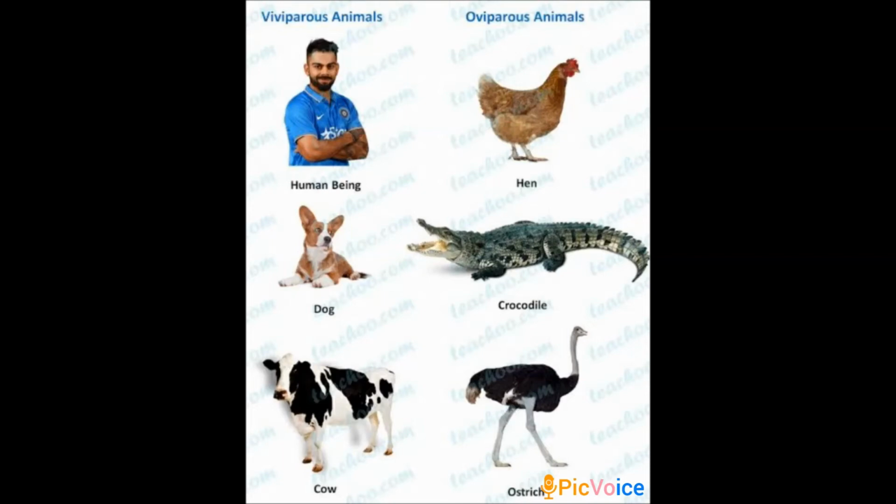These are oviparous animals. But you are not able to collect the eggs of a dog, a cat, or a cow. Why? Because they do not lay eggs. The mother gives birth to the young one, so these are examples of viviparous animals.